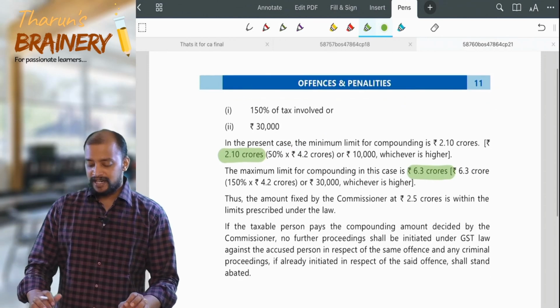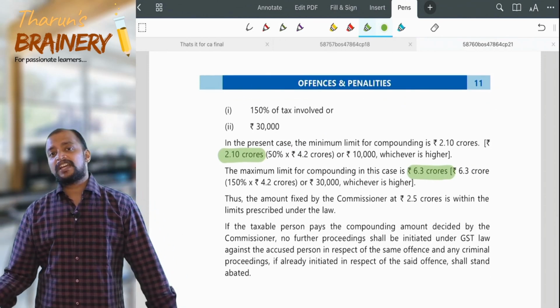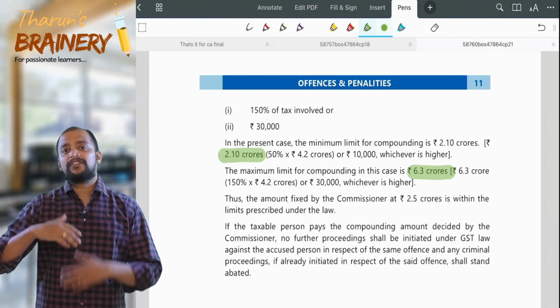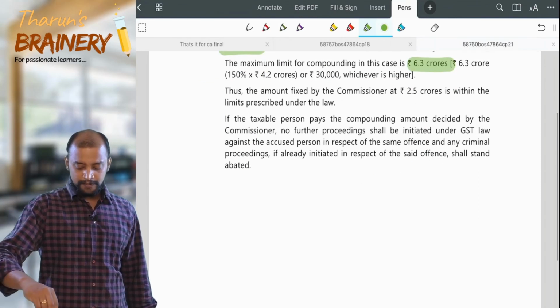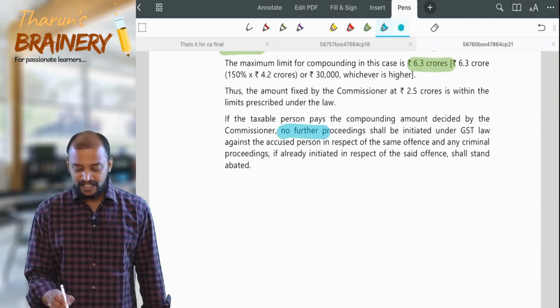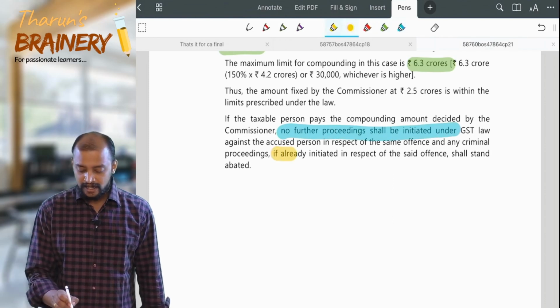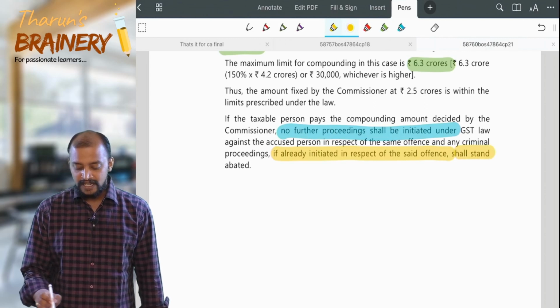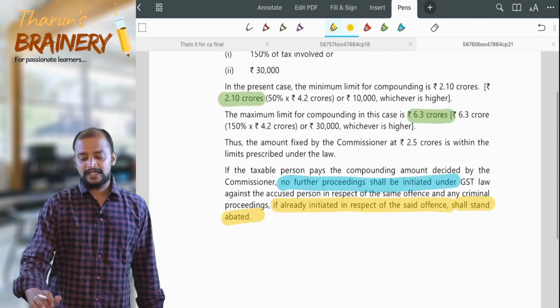And what will happen once this compounding fee is paid? If the compounding fee is paid, even if any criminal proceeding is initiated, everything will stand dropped, abated. See that if the taxable person pays the compounding amount decided by the commissioner, no further proceeding will be initiated, and if it is already initiated in respect of the said offence, then it shall stand abated. So these are the questions for practice given in ICAI.